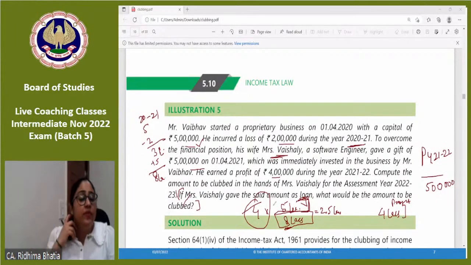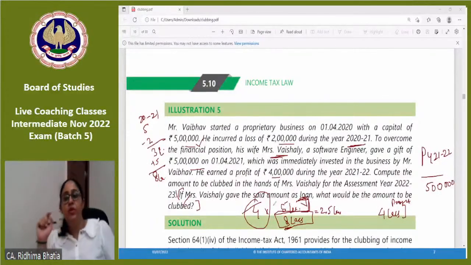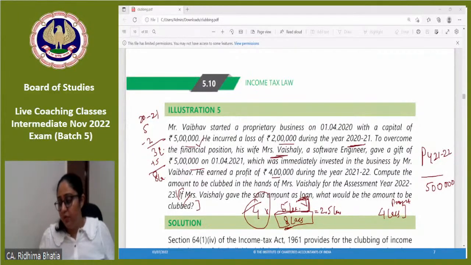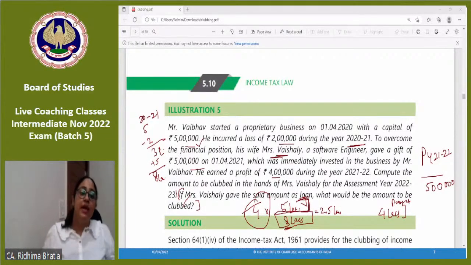Generally at your level, the question which would be coming would be of the beginning of the year type. But suppose, ma'am, you will say, what if the transfer has happened, especially in the business case, during the year? So during the year, if the transfer has happened, then in that year the profit would not be clubbed, because you have to take the capital from the beginning of the year.